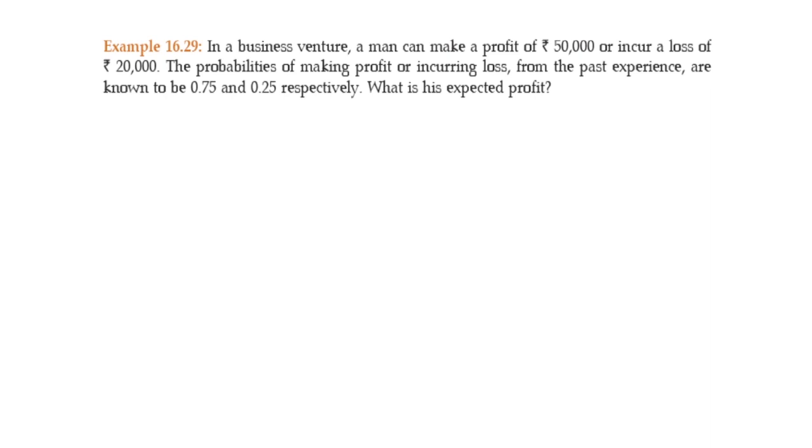Next question, 16.29. In a business venture, a man can make a profit of rupees 50,000 or incur a loss of rupees 20,000. So what is x? He may earn a profit of 50,000. He may incur a loss of 20,000. The probability of making profit and loss from past experience is 0.75, 0.25. What is his expected profit? Profit we have taken as x is nothing but 50,000 into 0.75.